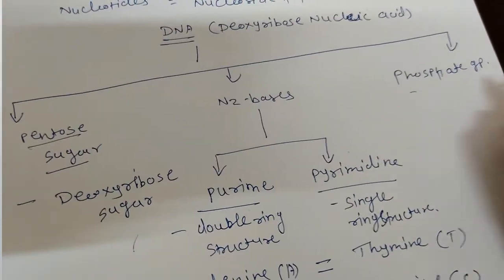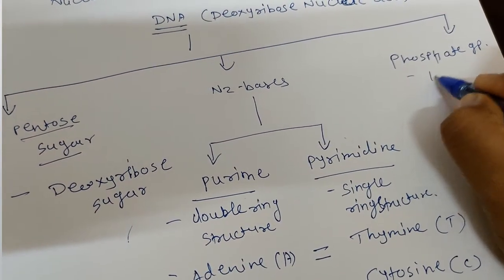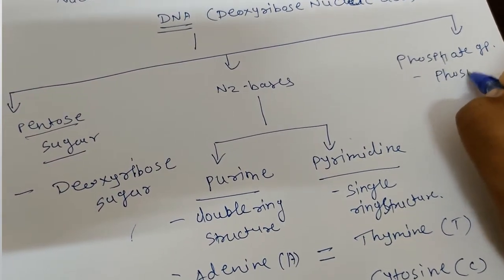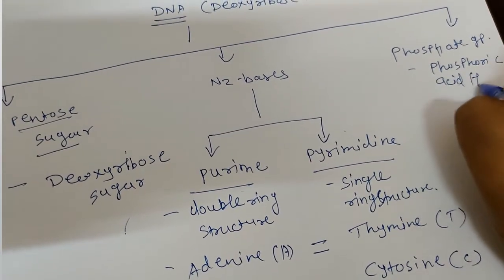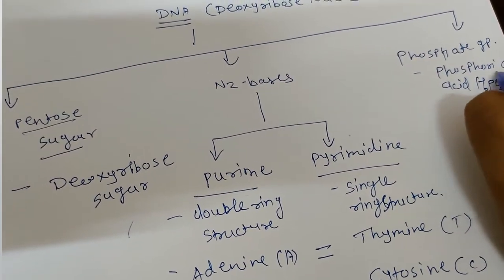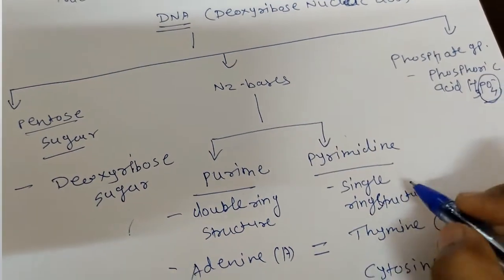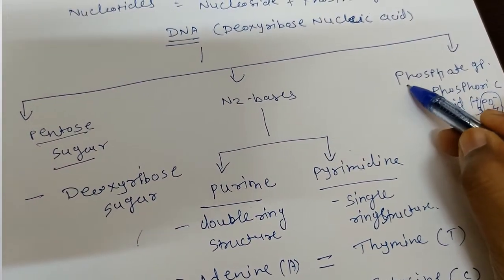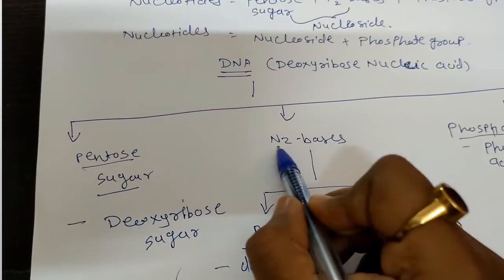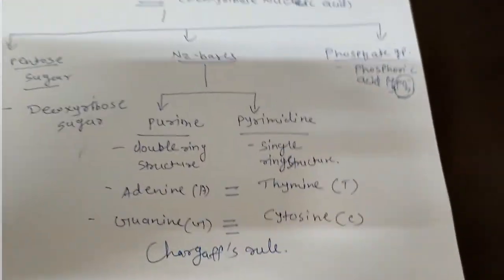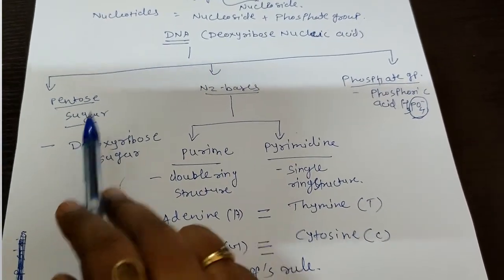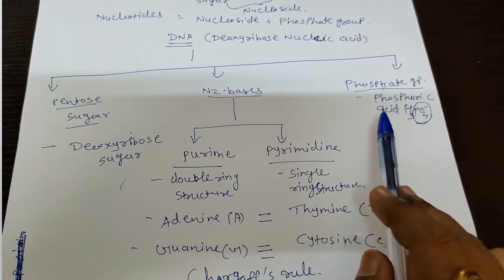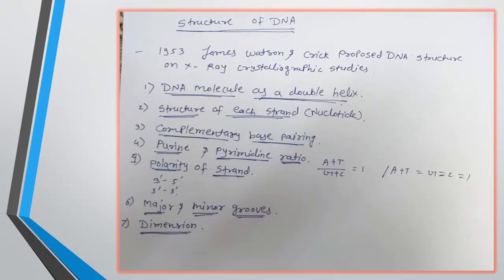Then the third part is the phosphate group. Inside the cell there is the presence of phosphoric acid, that is H3PO4, and from that the phosphate group is taken, which is the third component of DNA. Now the chemical composition of DNA is made up of three components: pentose sugar, nitrogen bases and phosphate group. Now the structure of DNA.